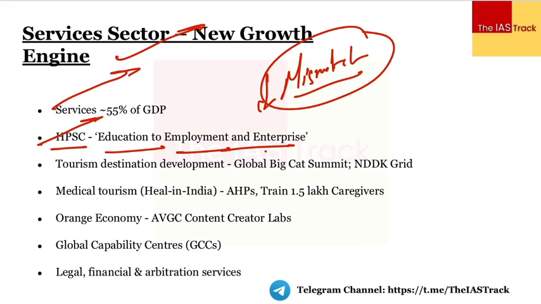For example, let's talk about the tourism. It's focusing upon the tourism, right? And it's making sure that we develop large scale tourism clusters जहाँ पे हमारा focus होगा infrastructure पे, accessibility पे, last mile connectivity और local employment, right? Next thing is that India would host the very first global big cat summit. We have big cats in the form of leopards, lion, right? So we are going to host the very first global big cat summit, the very first.